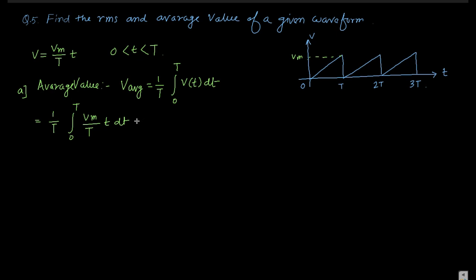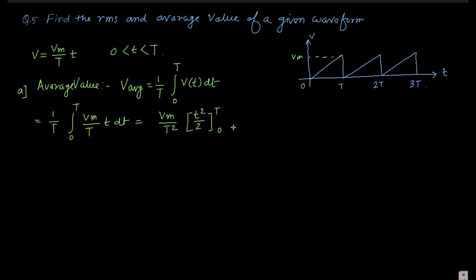You can take Vm by t square as common, so Vm by t square, integral of t dt, and the integration of t dt is t square by 2, with limits 0 to t.